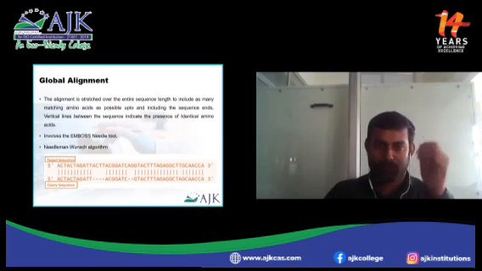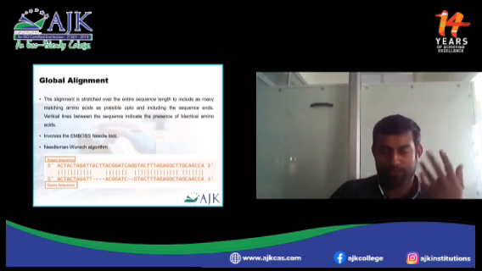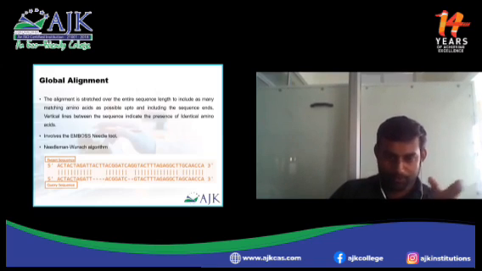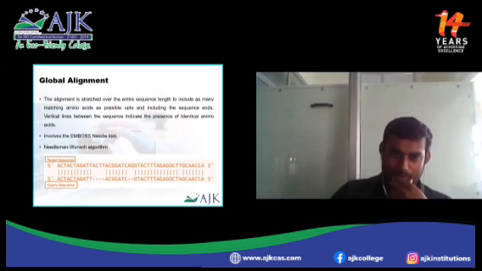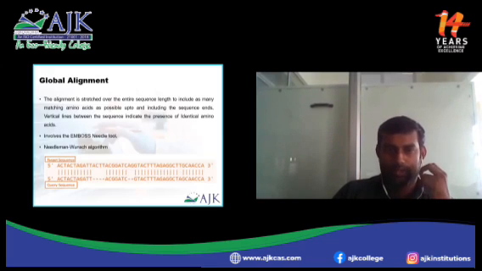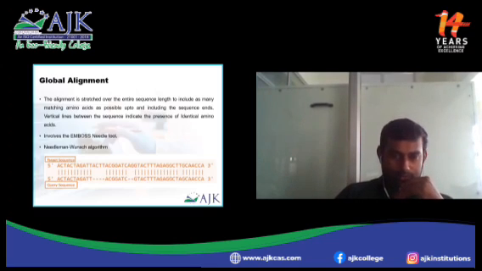You will have some identities. It may have some mismatches, it may have some gaps. About 90% there will be similarities. Some identities are there, some gaps are there over the target sequence as well as the query sequence. Vertical lines along the sequence indicate the presence of identical amino acids, and dotted lines represent the gaps. It involves the EMBOSS Needle tool.